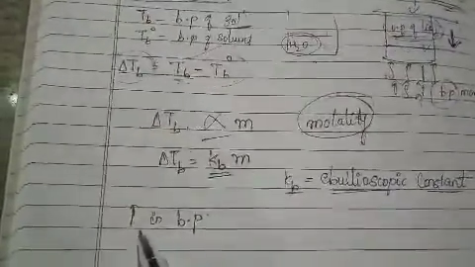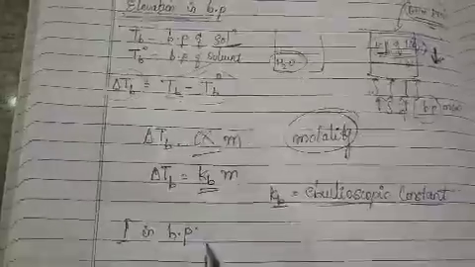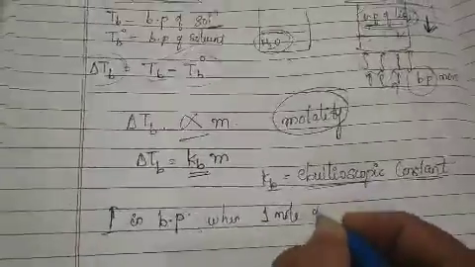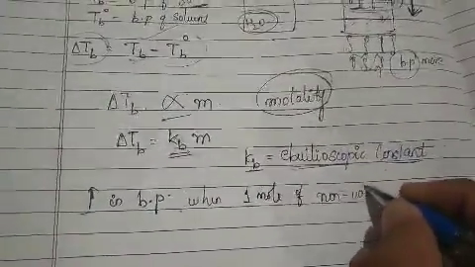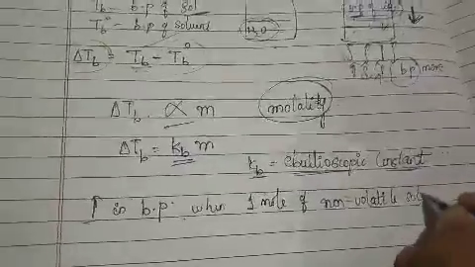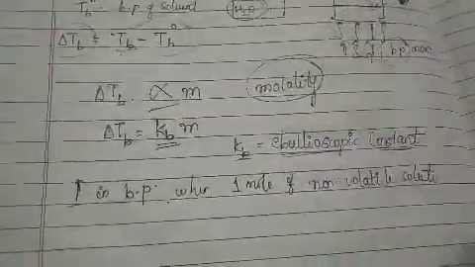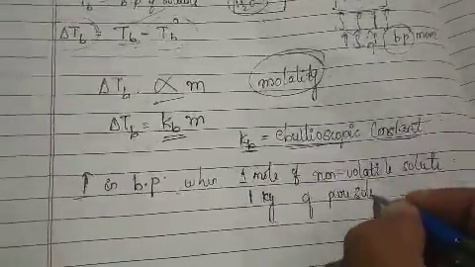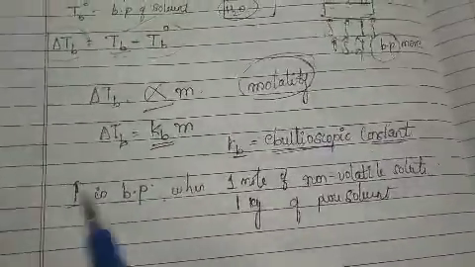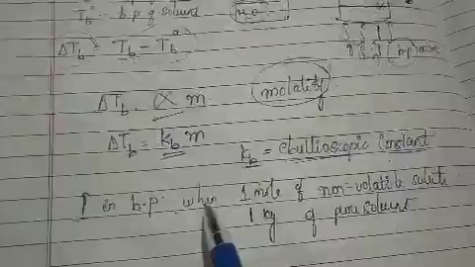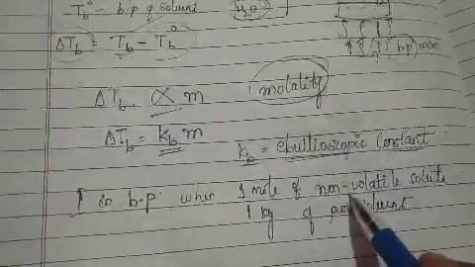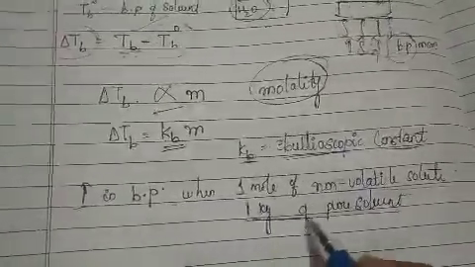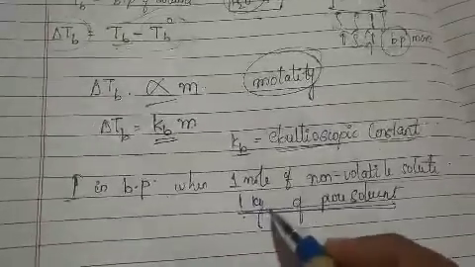So it is the increase in the boiling point observed or produced when 1 mole of a non-volatile solute is dissolved in 1 kg of pure solvent. Here itself you are getting the hint: 1 kg of pure solvent.